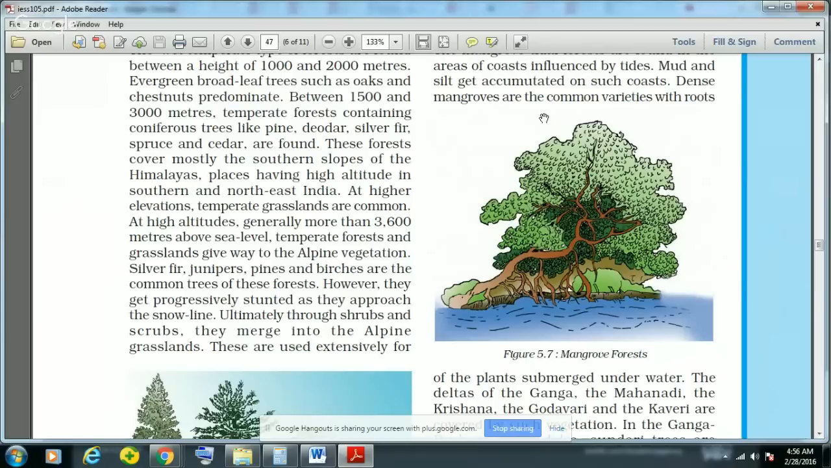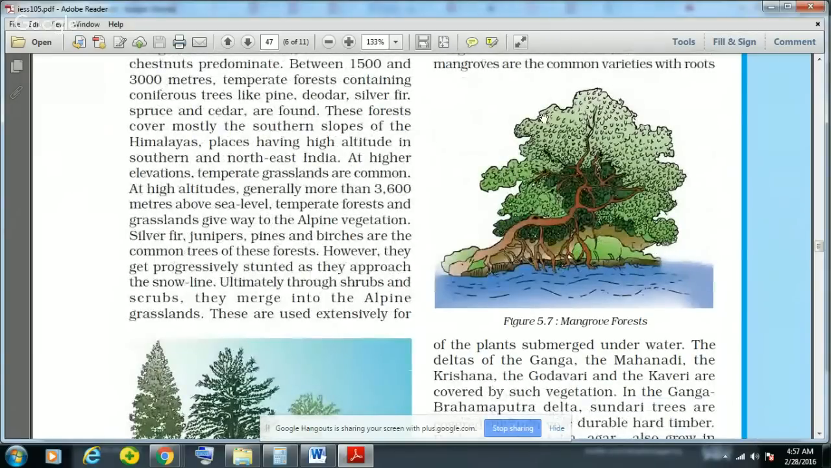So at higher altitudes, you will start seeing the alpine vegetation, and if you go even higher, then you will find the tundra also. And in the alpine vegetation, silver fir, junipers, pines, and birches are the common trees. And then they get progressively stunted as they approach the snow line.